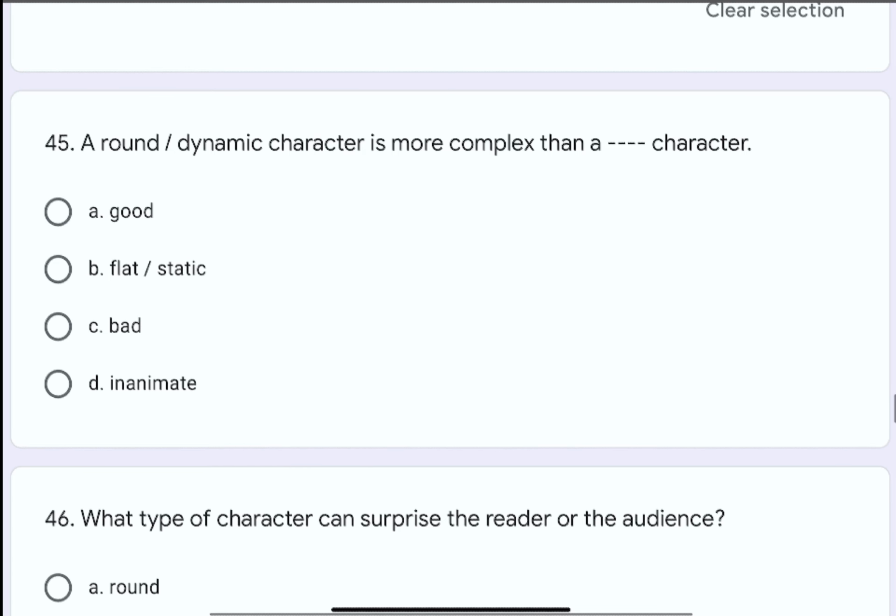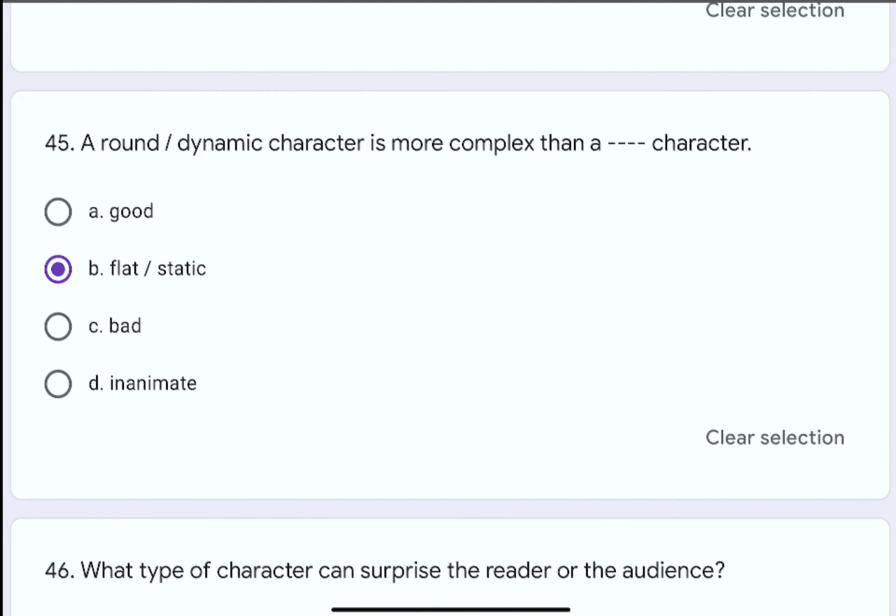Question number 45. A round or dynamic character is more complex than a dash dash character. The options are A. good, B. flat or static, C. bad, or D. inanimate. The correct option is B. flat or static.